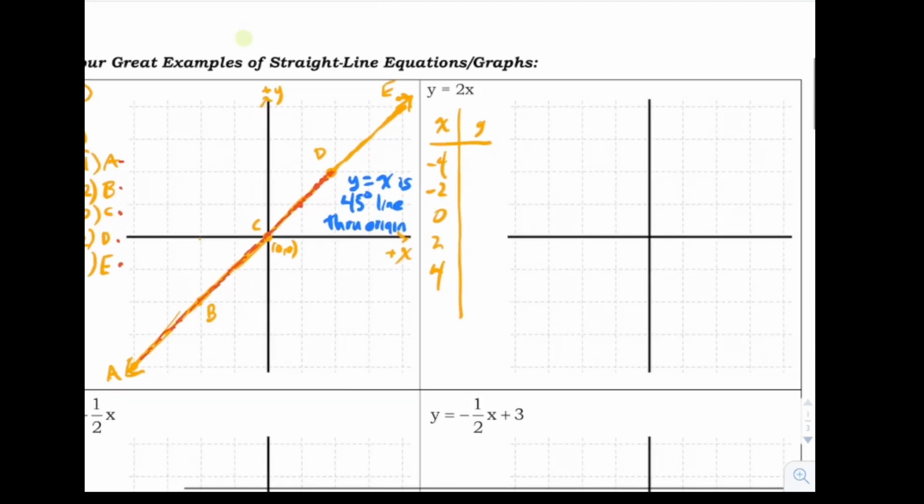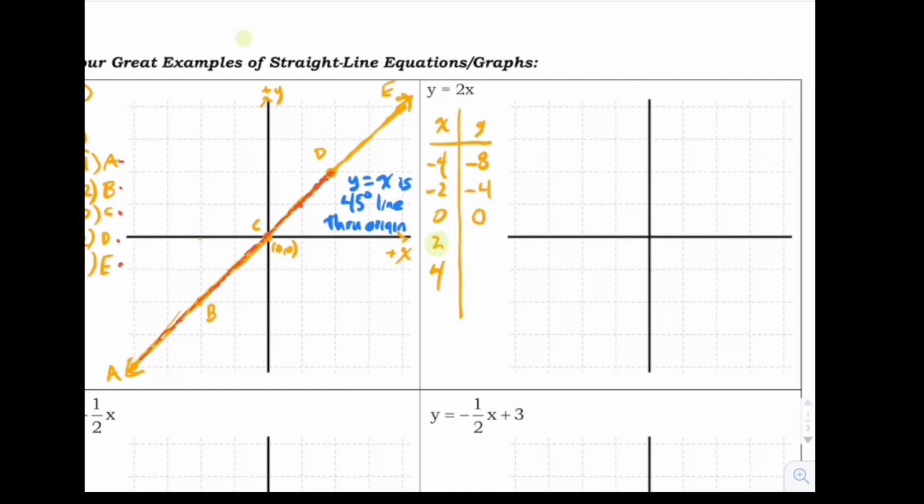as long as you plug something in so you know what's going on. So anyway, when I make x equal to -4, that means I'm plugging a -4 in here. I'm going to have 2 times -4, which gives me -8. Now when I plug in x equals -2, I multiply 2 times -2 and I get -4. Now let's plug in a 0. This is telling us to multiply 2 times 0, and 2 times 0 is 0.